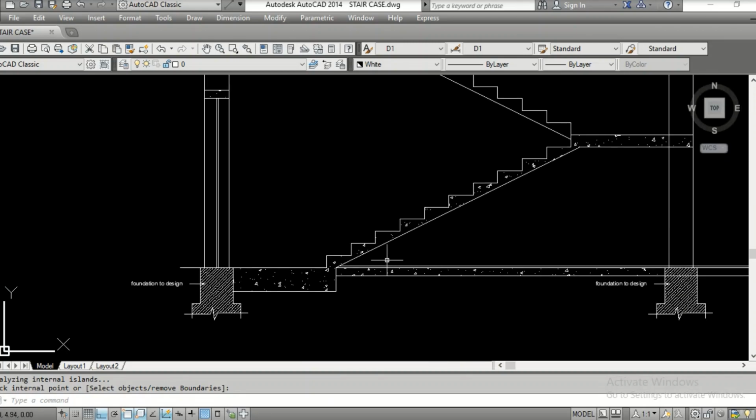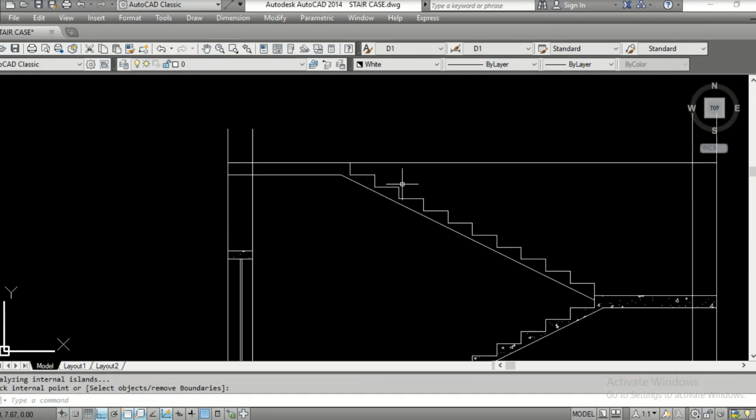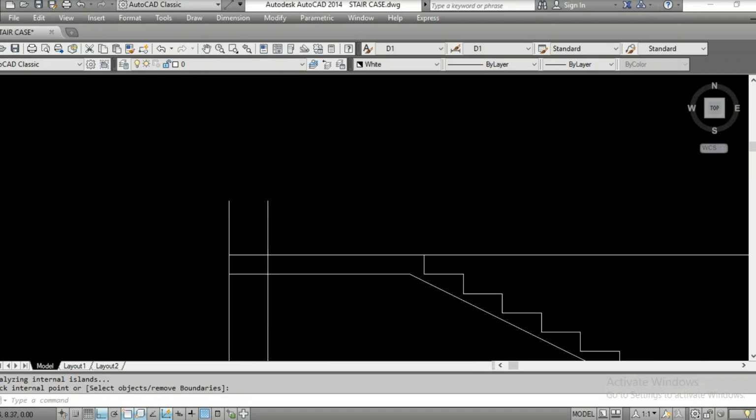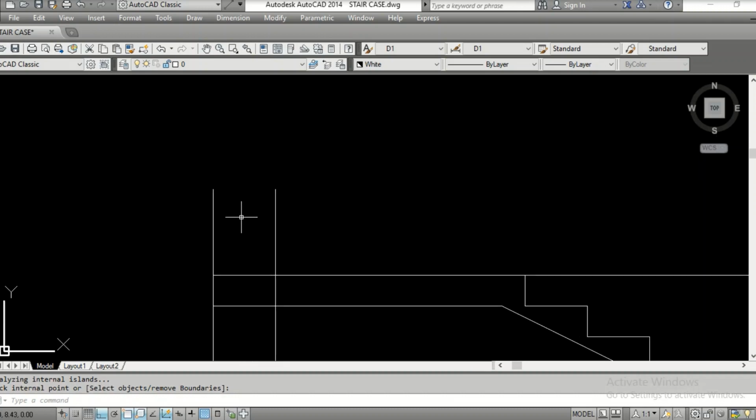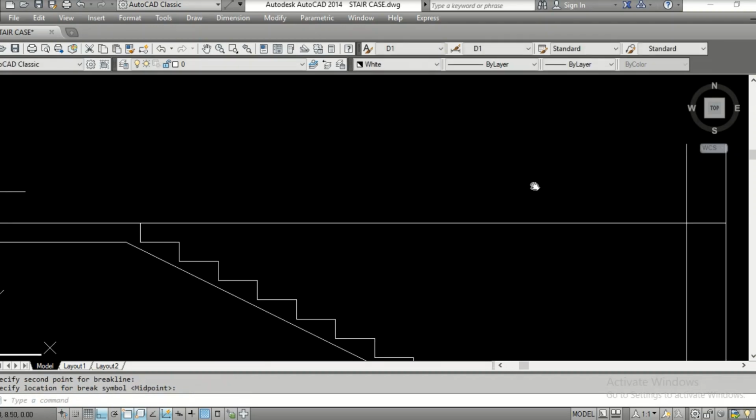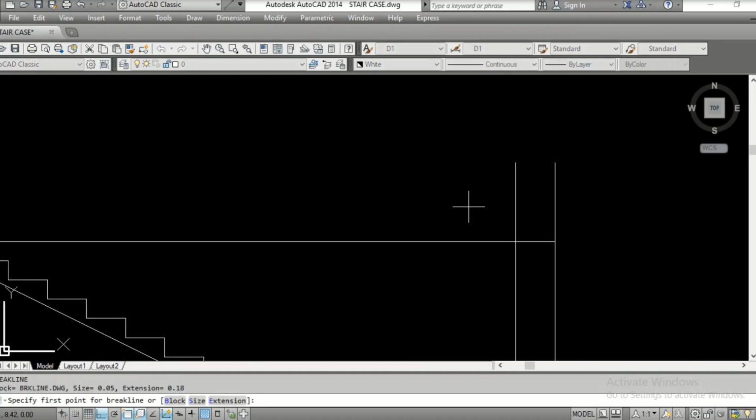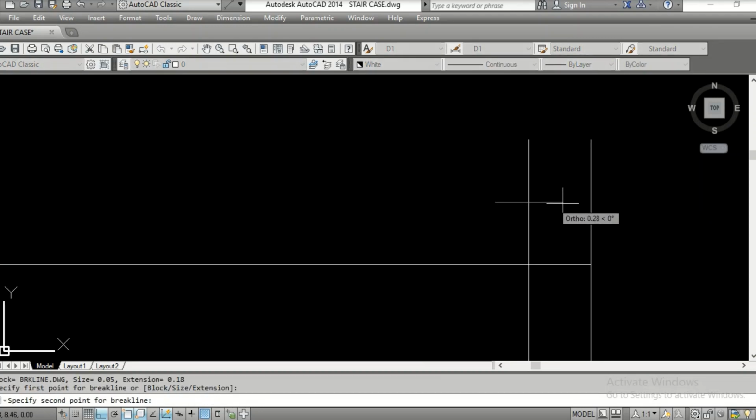Now everything seems to be fine. Here too you need to cut this portion. So I'll tell you what this break line is. You use the command break line and see what happens. See, this is the break line command. Enter. It creates a break line for you.